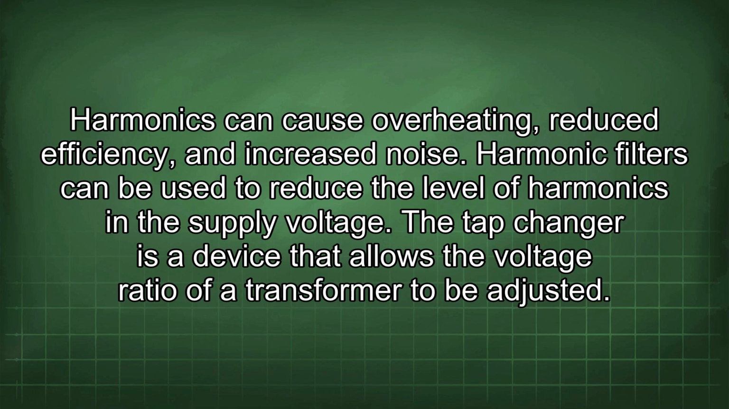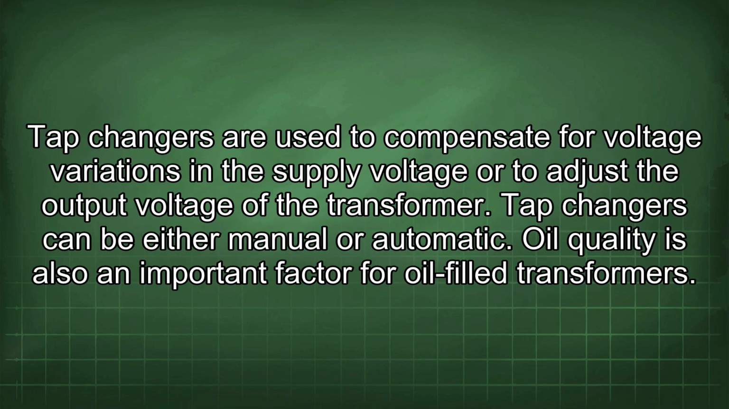The tap changer is a device that allows the voltage ratio of a transformer to be adjusted. Tap changes are used to compensate for voltage variations in the supply voltage or to adjust the output voltage of the transformer. Tap changes can be either manual or automatic.